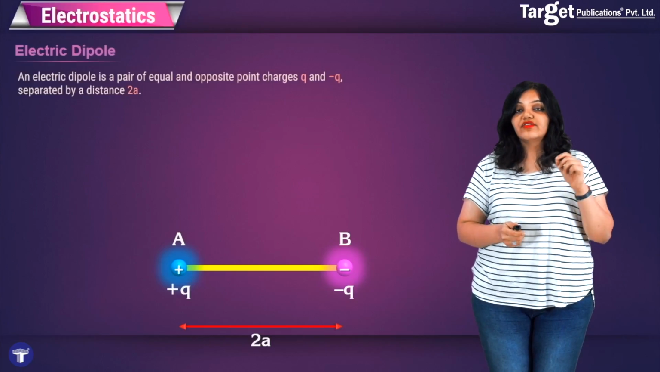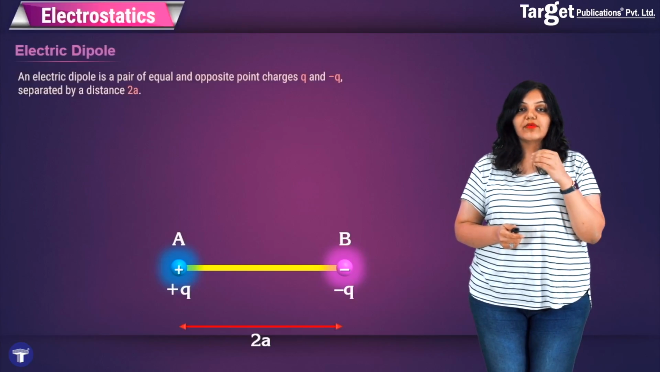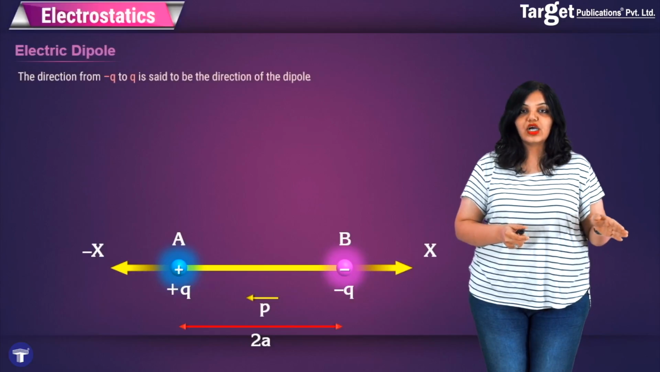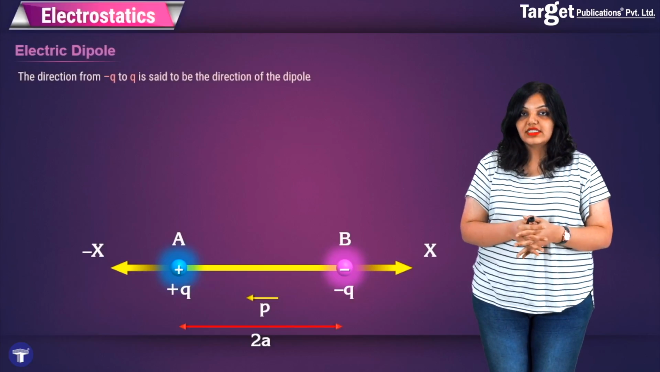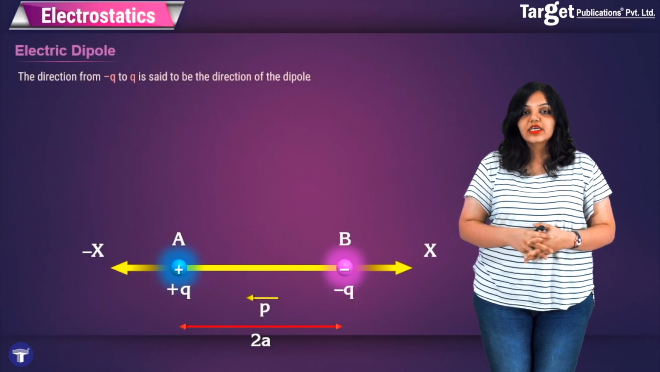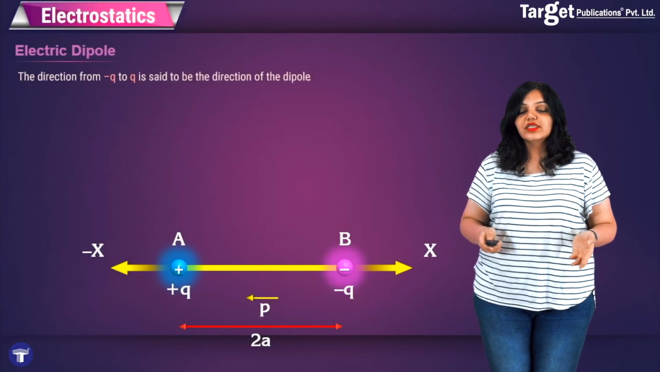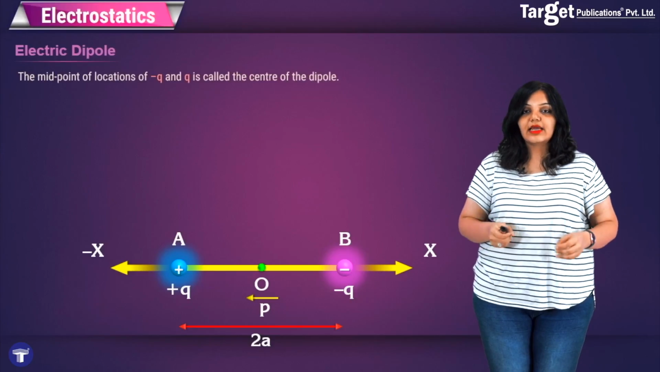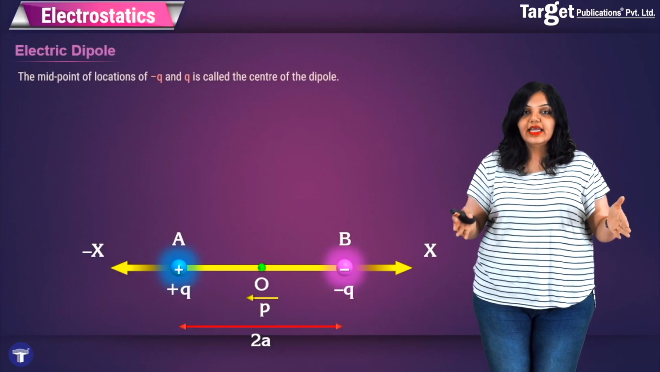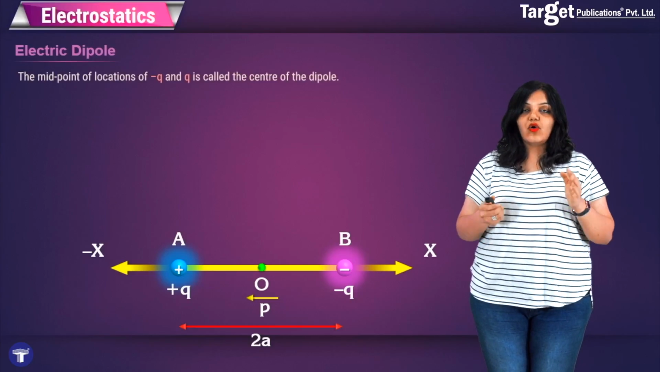The direction of the dipole is always considered to be from the negative charge to the positive charge. This is known as the direction of the dipole, denoted by p. So as you can see, p is denoted from minus q to plus q. Also, it's very obvious that the center of the dipole will be equidistant from the two ends, and therefore point O is the center of the dipole.